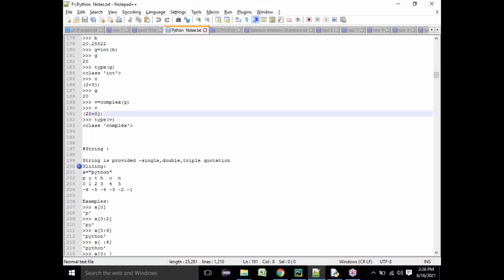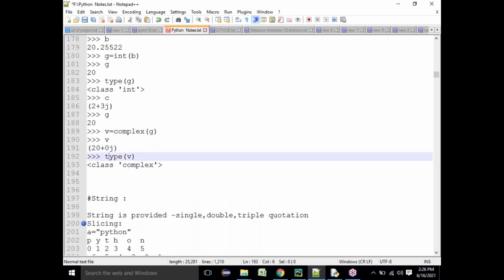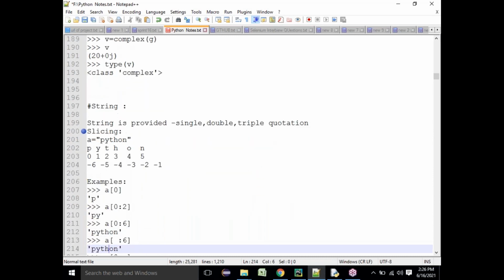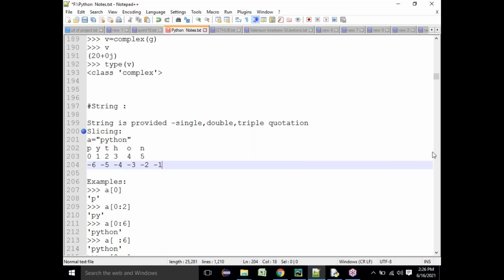Okay, so what is the string data type generally? Yeah, are you able to see my screen, everyone? Yeah, so you're able to see, right?